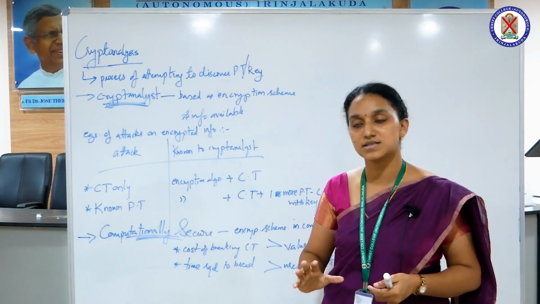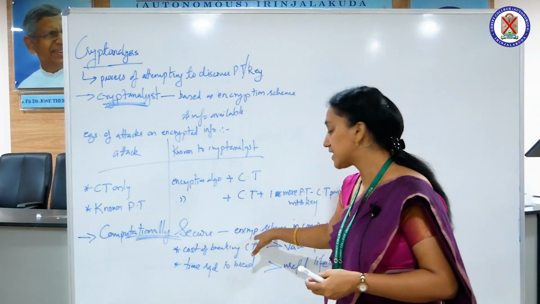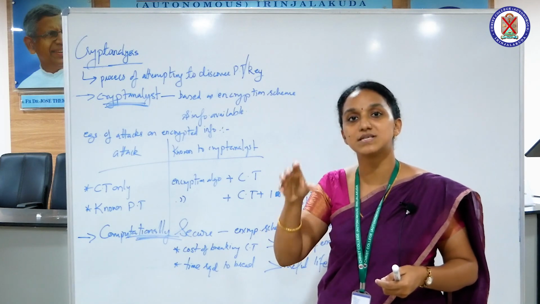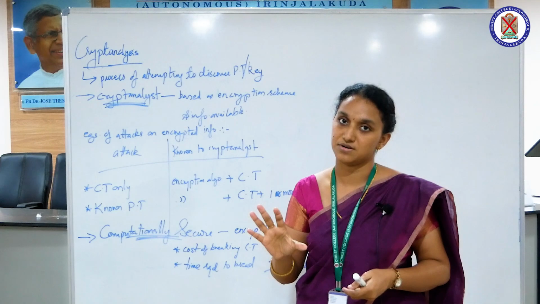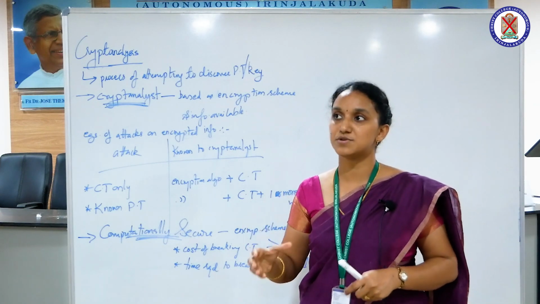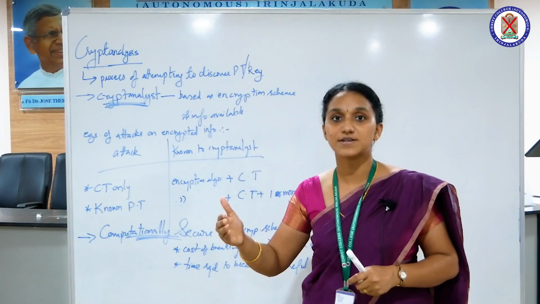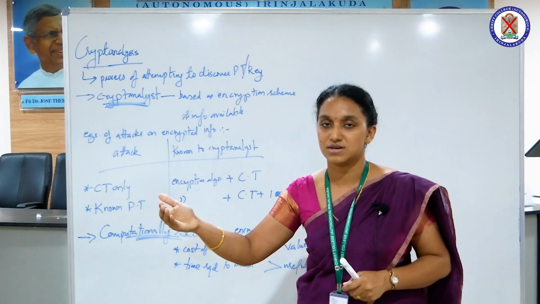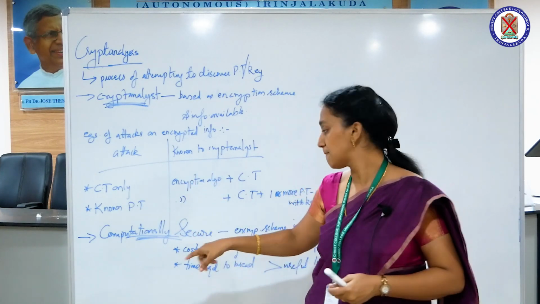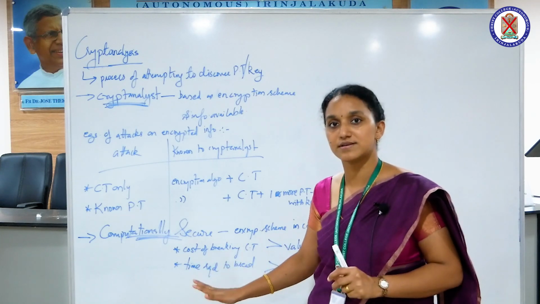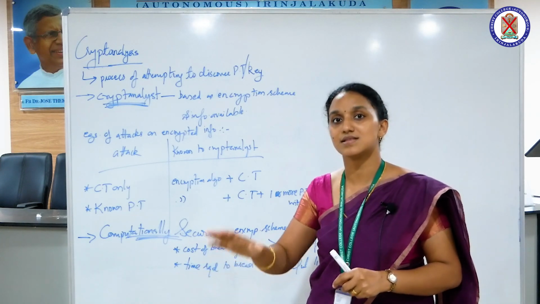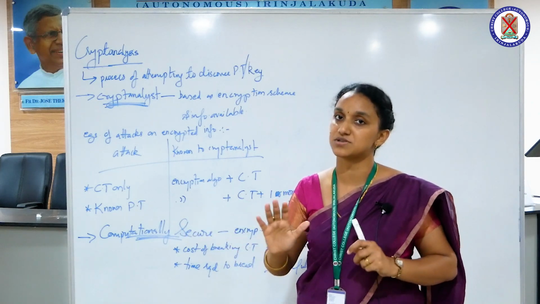In that case, you can say the encryption scheme which I have been using is computationally secure. Clear? So the ciphertext or the scrambled message is expected to follow any one of the following criteria or both, so that you can say the encryption scheme is computationally secure.